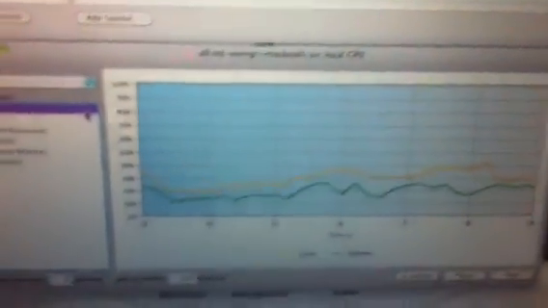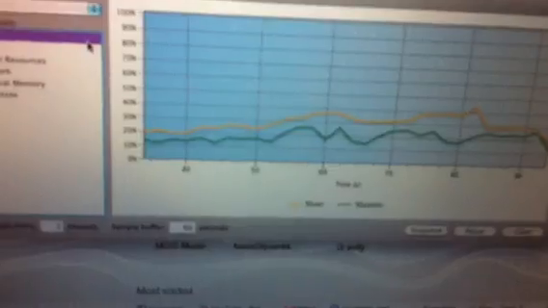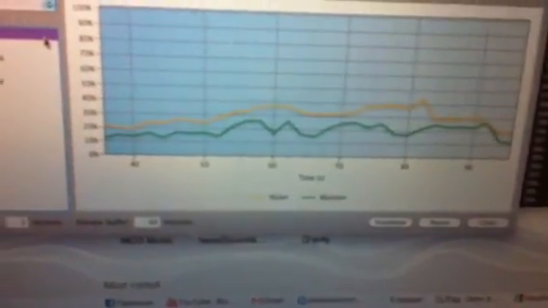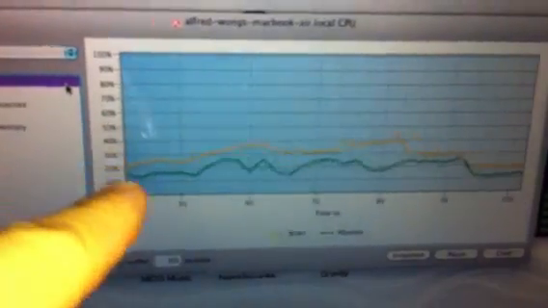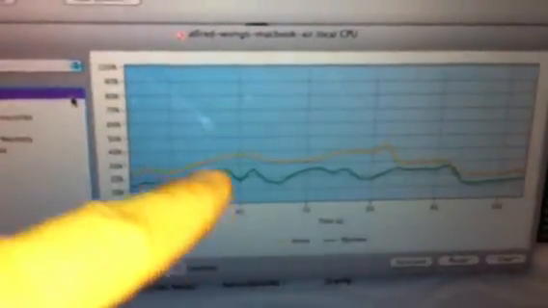Just check the usage. This is the CPU usage, right? Roughly about, let's say, 40%. This is 100%, like half of them. And I can check the terminals. These are the terminals I'm using.